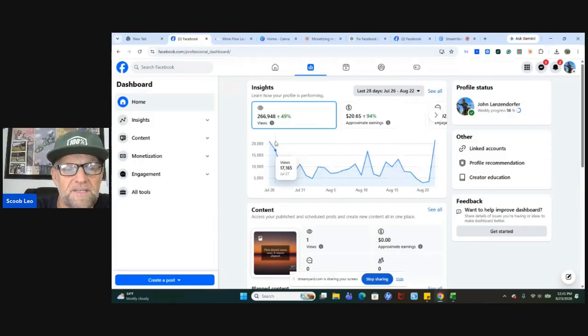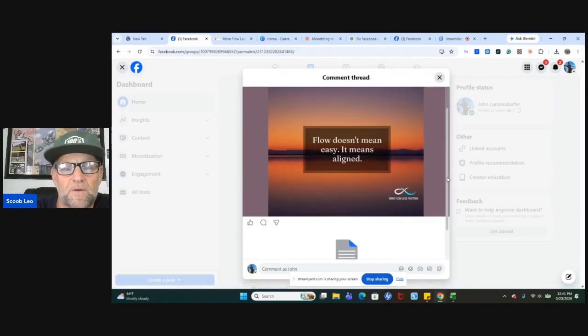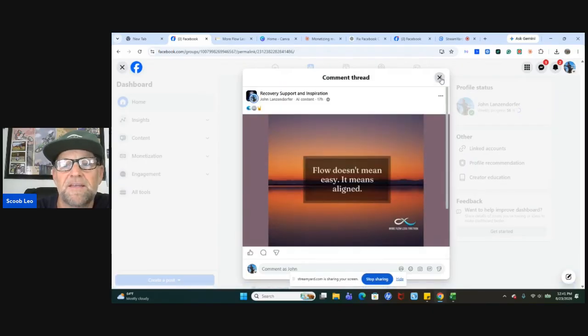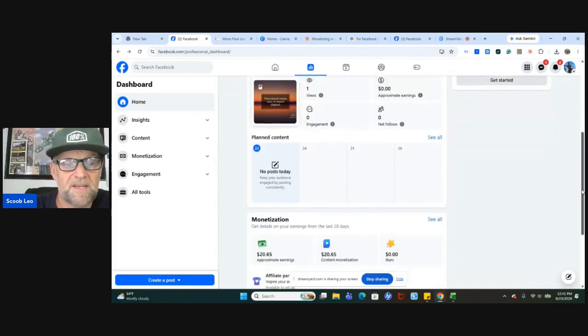So when I run these, the spike, here's one of the things right here. It's showing flow doesn't mean easy. It means aligned. There's my logo, just like I showed you. And that's it. It simply then just creates, this one just went out. There's only one view on this. But you can see my earnings have gone up 94%. Not a ton of money. I think last month I got $100 something. This is 20 so far, but that is way up.